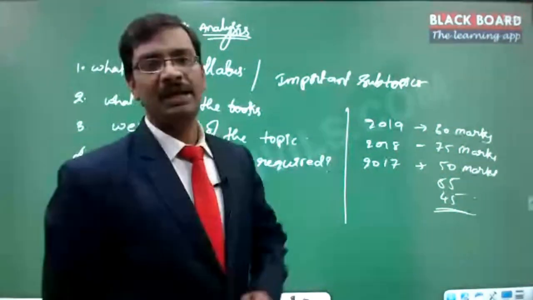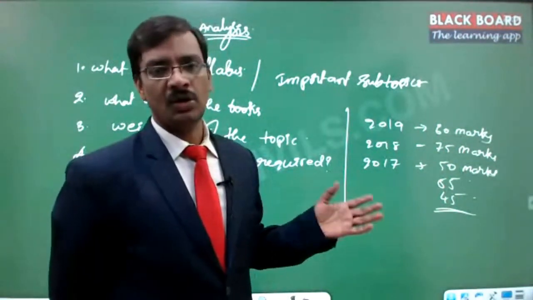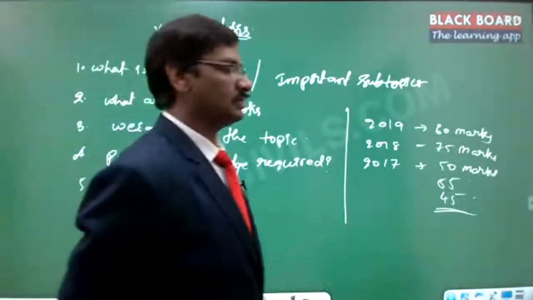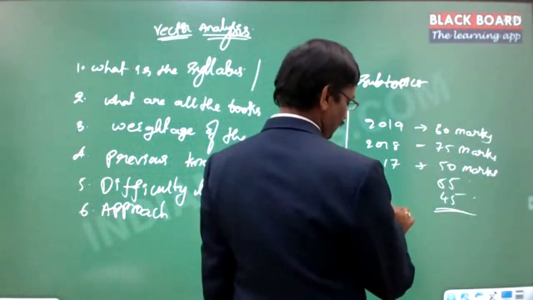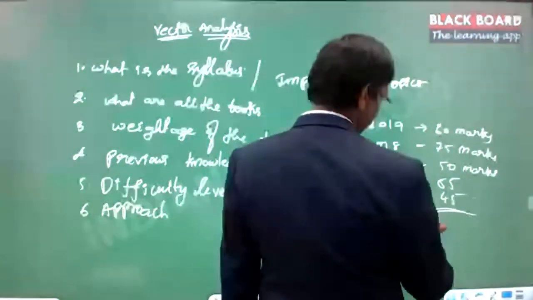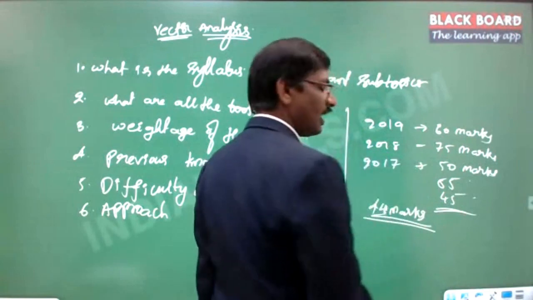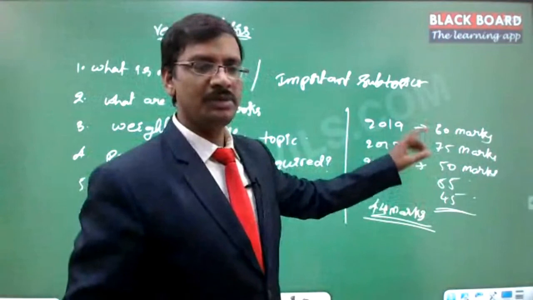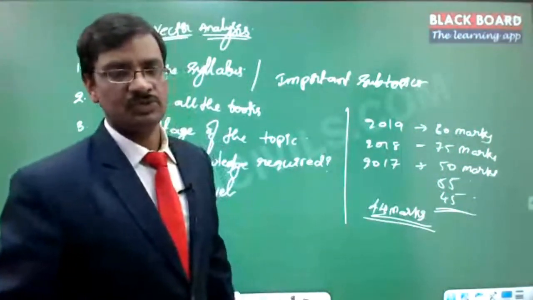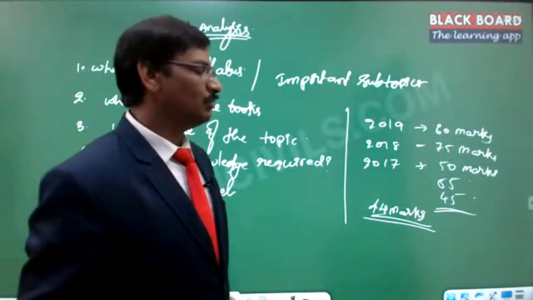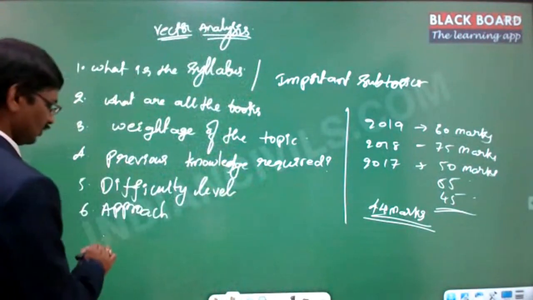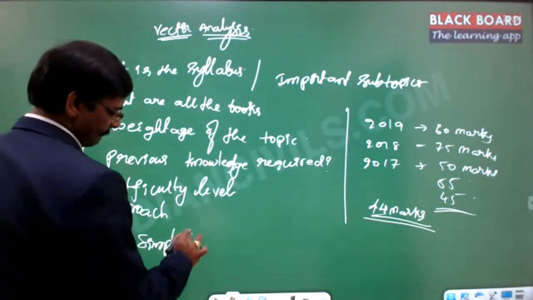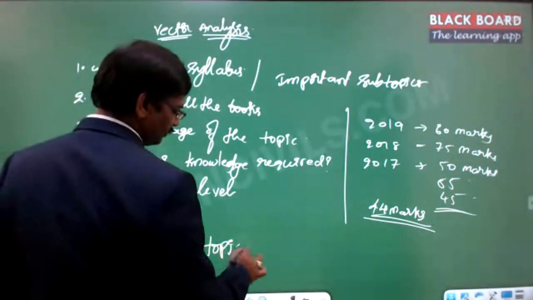So it is at a medium level, not very high weightage, not very low weightage. This is somewhere in the middle. Usually one topic carries a weightage of 44 marks, I think. So 44 marks is the usual weightage. It is the average of all the topics. And above 44 means it is higher than the average. So we have to keep that in mind. And this is the most simplest topic we can say.